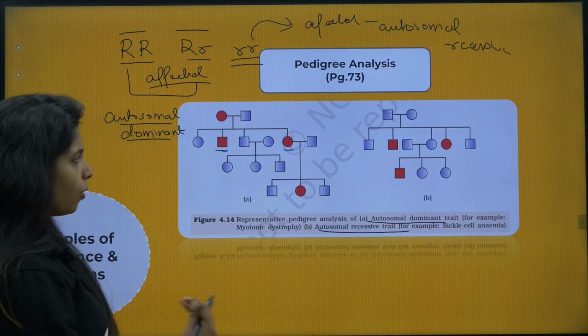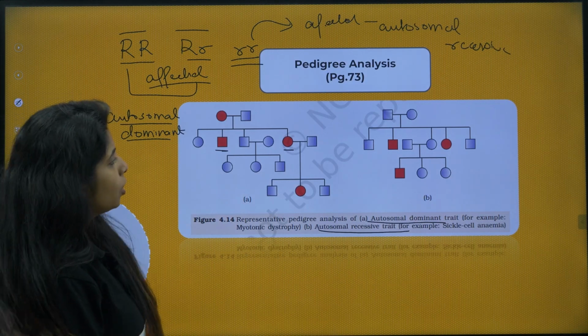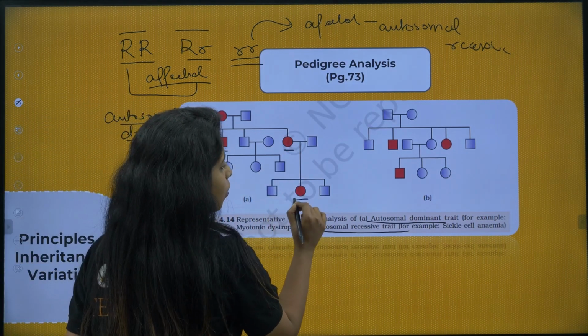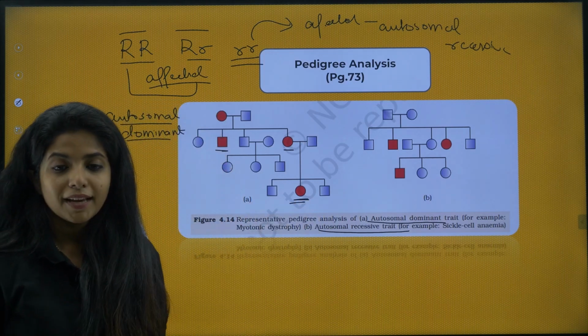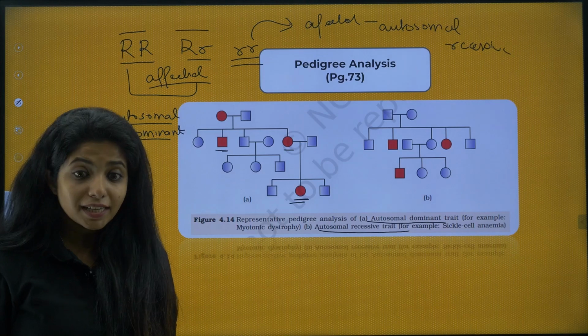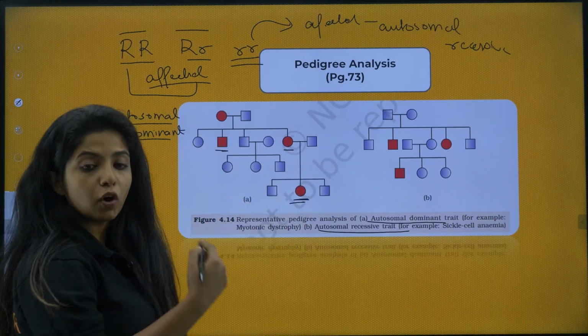Over here, their progeny also have this particular disease. That means it is a dominant trait, an autosomal dominant disease.